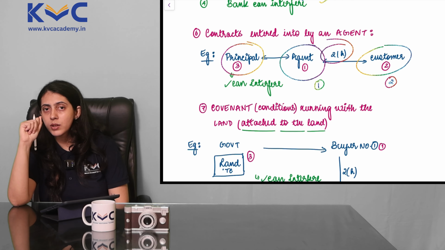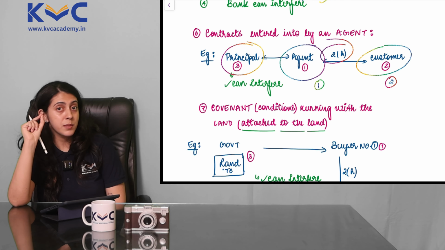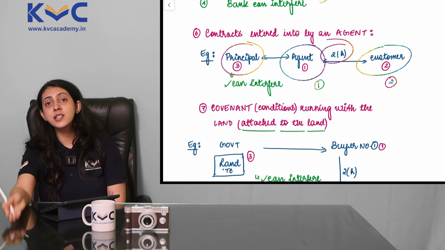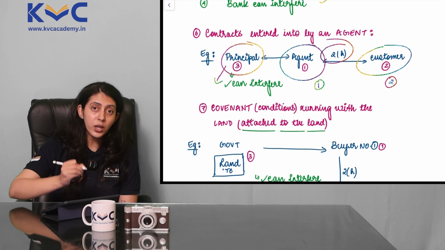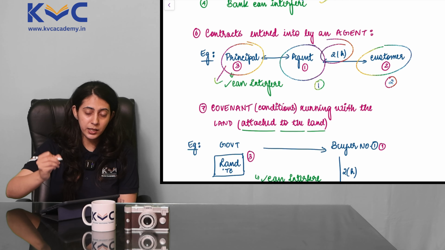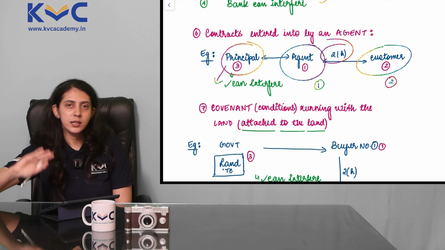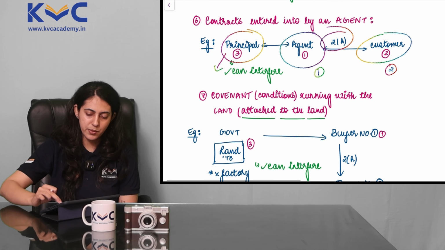But who is this agent working for? The agent is working for the principal. So yes, the principal is a third party here. Yes, the principal is a stranger, but the agent is working for the principal. So the principal, though a stranger to a contract here, can interfere in the contract between the agent and the customer. A very simple point, simple example as well.